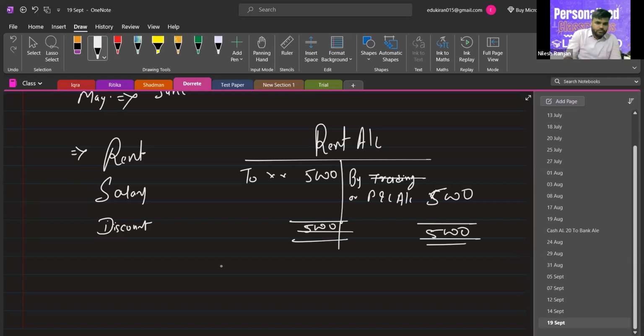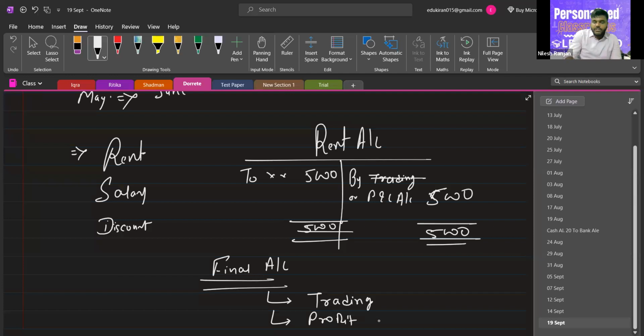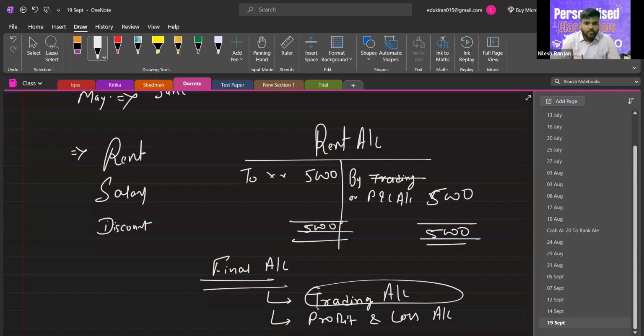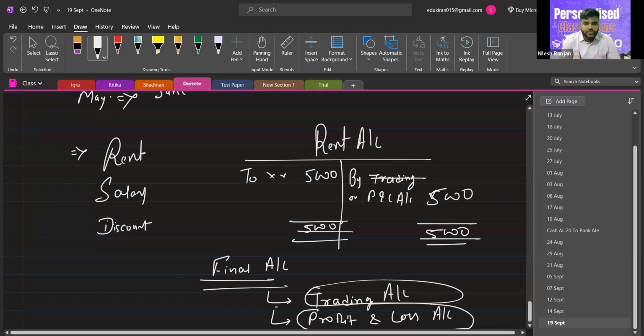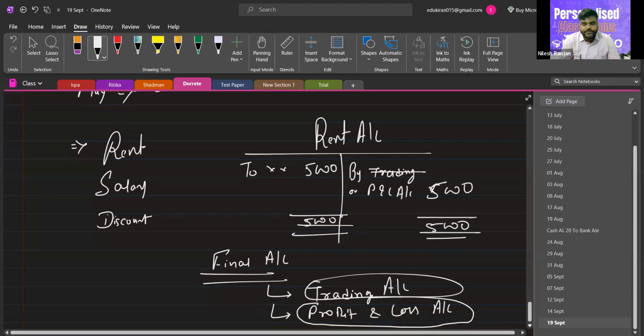So all the nominal accounts are transferred to the final account. And in the final account, there are two types: one is trading and the second is profit and loss. Some of the expenses or income are transferred to the trading account and some of the income and expenses are transferred to the profit and loss account.